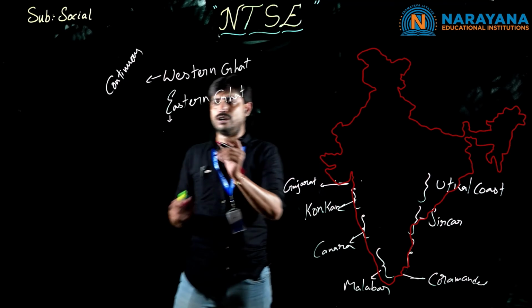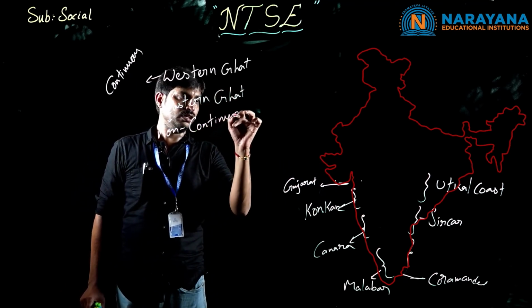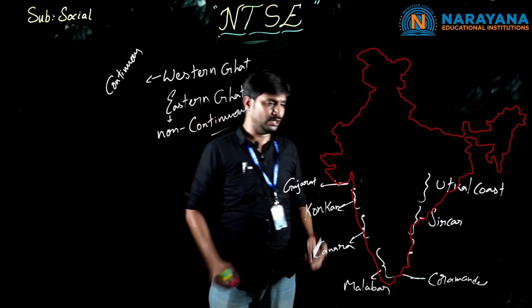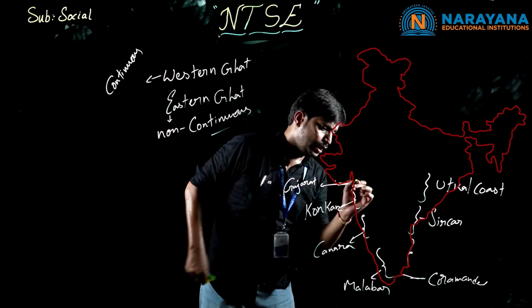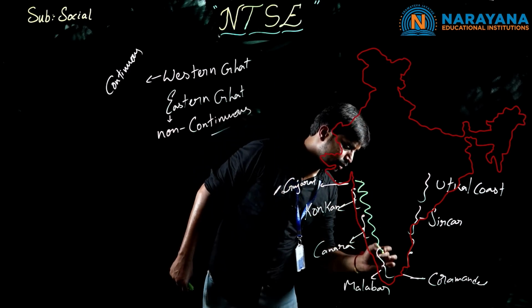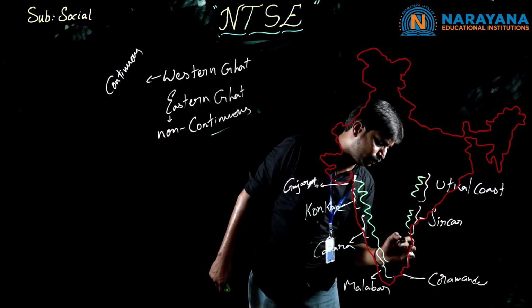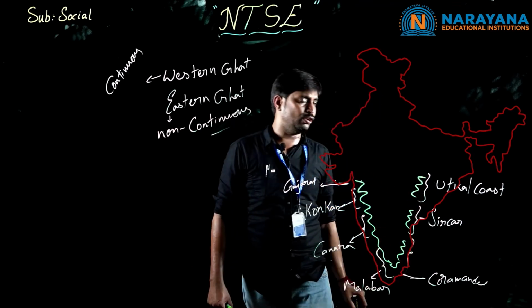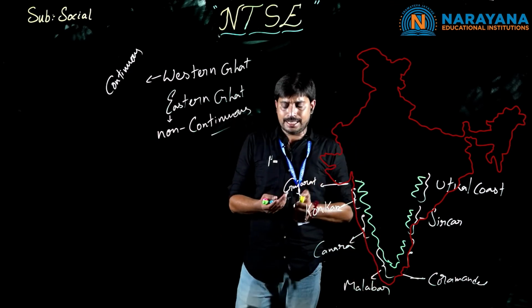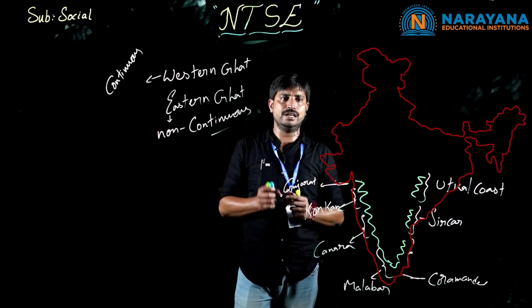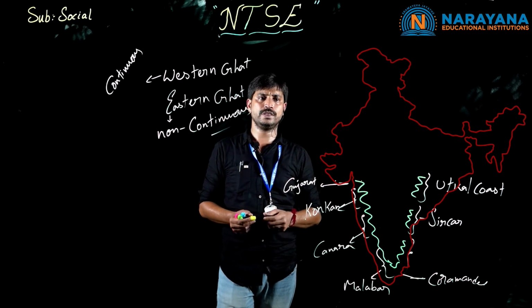So, Eastern Ghats are non-continuous. If we go through the Ghats section here, in the Western Ghats we have the mountains. And coming to the Eastern Ghats, we don't have any continuous formation of mountains. And we have to know one more important point, children. In India, generally, the highest peak of the country is which one? Will you please respond, children? Anyone? The highest peak of our country?